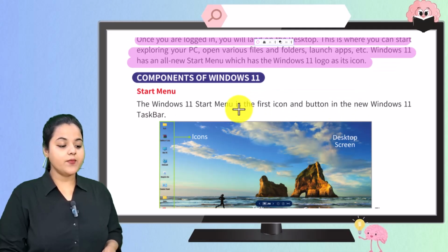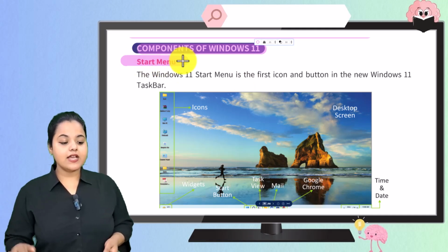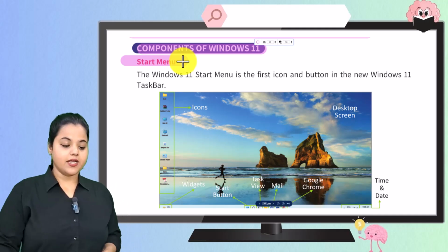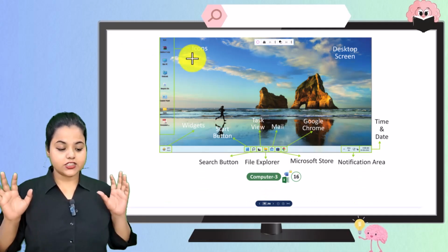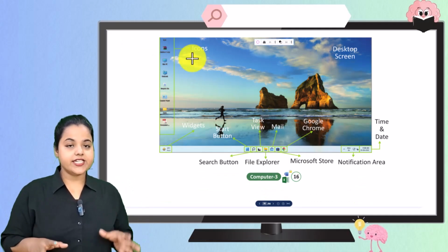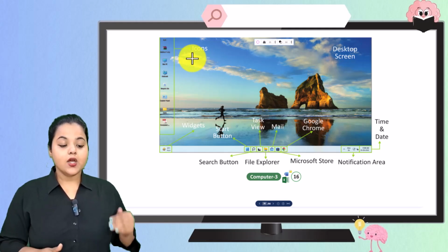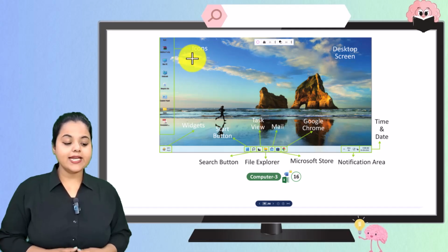Then we have components of Windows 11. Now we have Start menu. The Windows 11 Start menu is the first icon and button in the new Windows 11 taskbar. Here you can see we have desktop screen, then we have widgets, then we have icon, then we have Start button, task view, mail, Google Chrome, and then we have time and date.